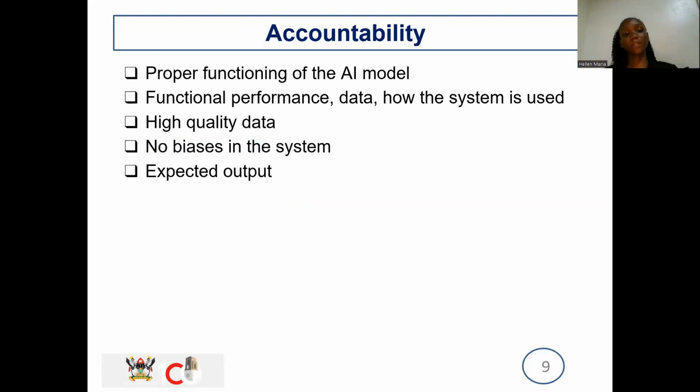So we have the accountability. Accountability refers to the proper functioning of the AI model. So does your AI perform to the best of its abilities? Is the output what we expected? So how do we ensure that the output is what we expected? The data you use is supposed to be high quality. Then the system should not have any biases. You have different types of biases, such as emerging biases. So this system should be able to adjust to change. If they bring in a new seed, it should be able to adjust to that change. So that's mainly about the accountability in AI.